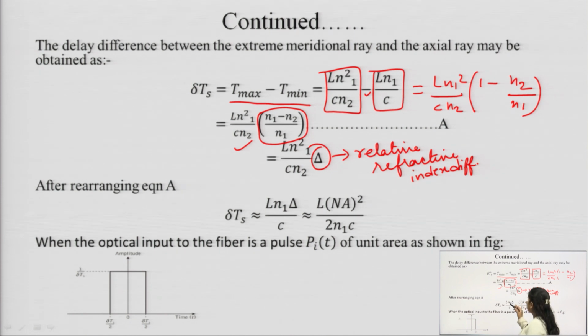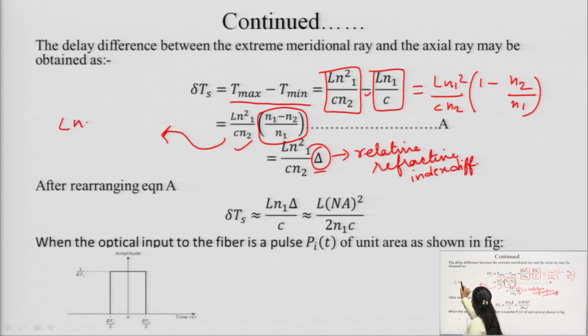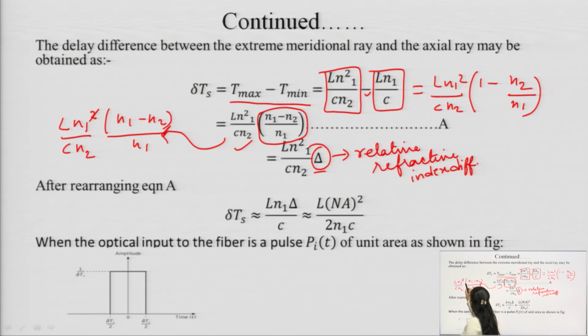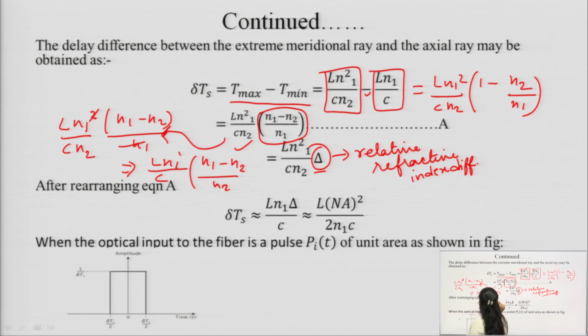We can also rearrange this equation like this: L n1 square by c n2 times n1 minus n2 by n1, this gets cancelled. It can be written as L n1 times n1 minus n2 by n2.